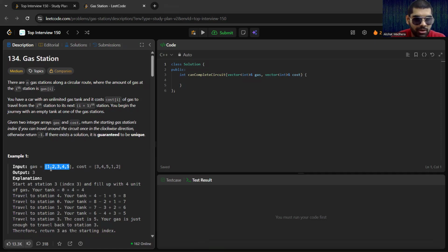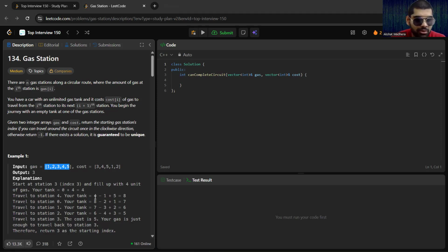For the zeroth index it is 1, then 2, 3, 4, 5, and correspondingly there is a cost array, which is the amount of gas utilized while passing from that gas station. That is, when we are passing from the zeroth gas station, we utilize three. We use three units of gas while going from the zeroth index to the first index.